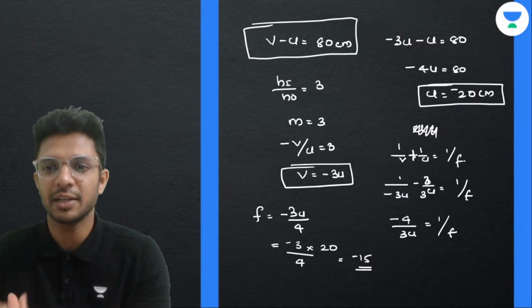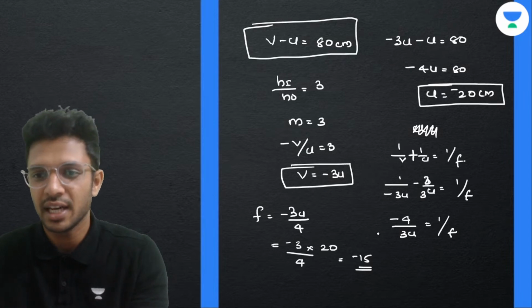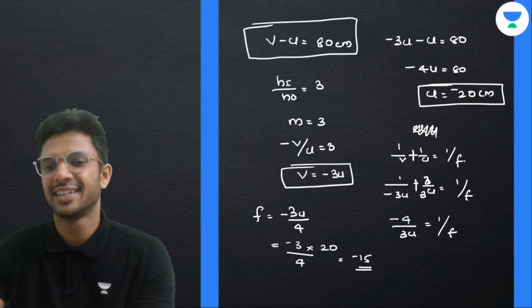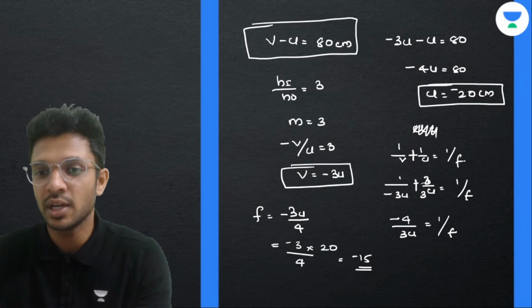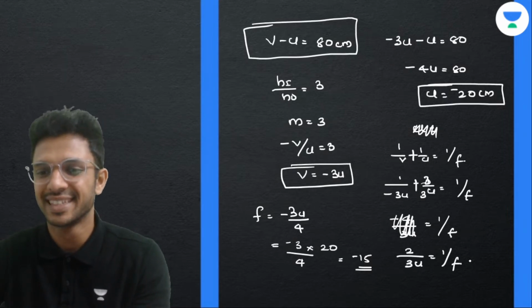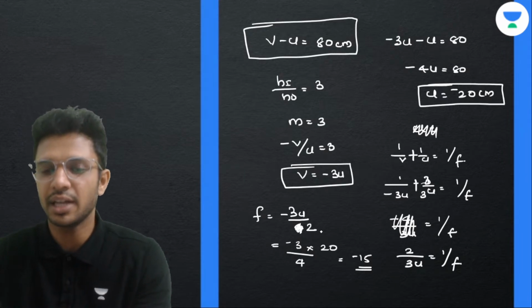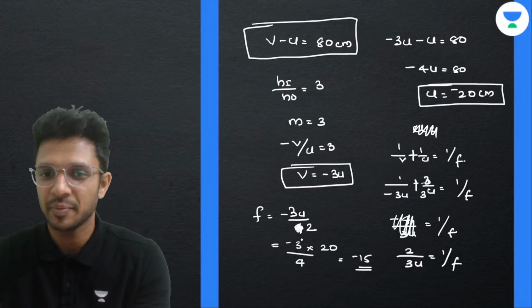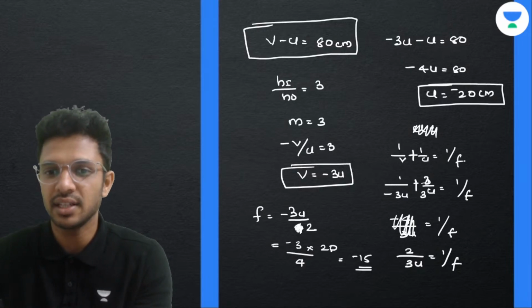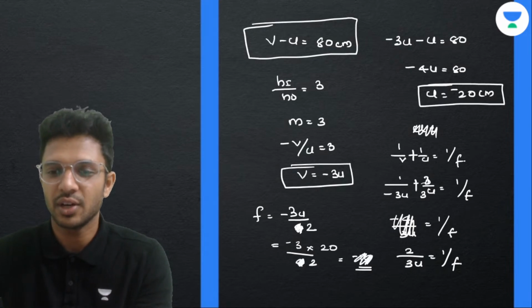Why did no one correct me? Why didn't you, children? Okay, this is plus, fine. So 3 minus 1, that is equal to 2 by 3u, that is equal to 1 by f. Okay, so that becomes 3u divided by 2. Now that is equal to minus 3 into 20, u is 20 centimeter, by 2. So this becomes minus 30.